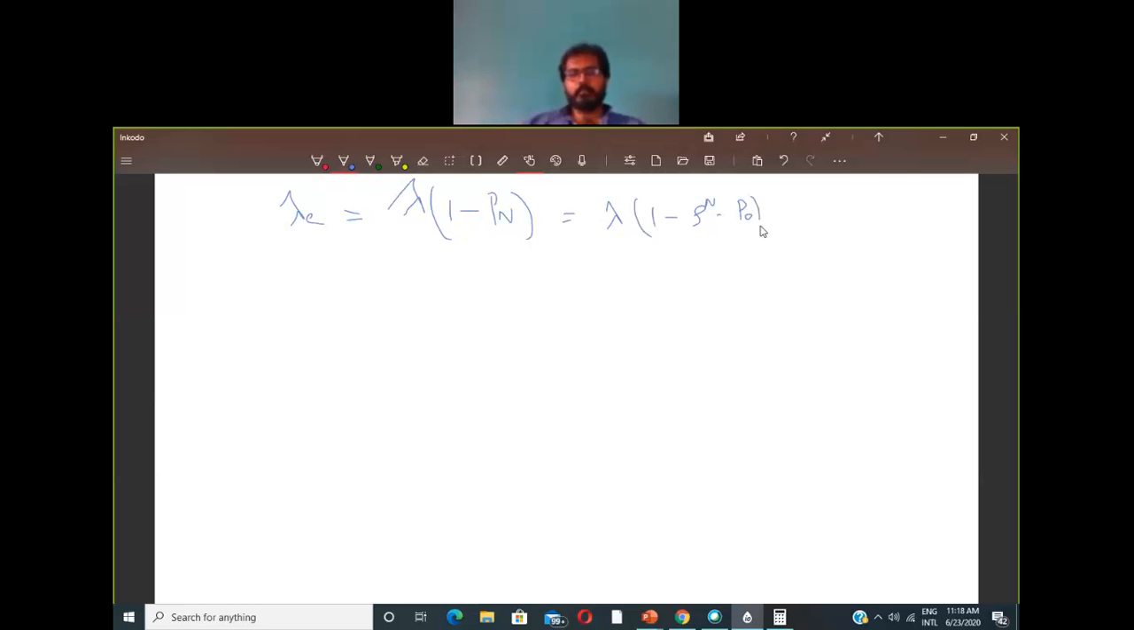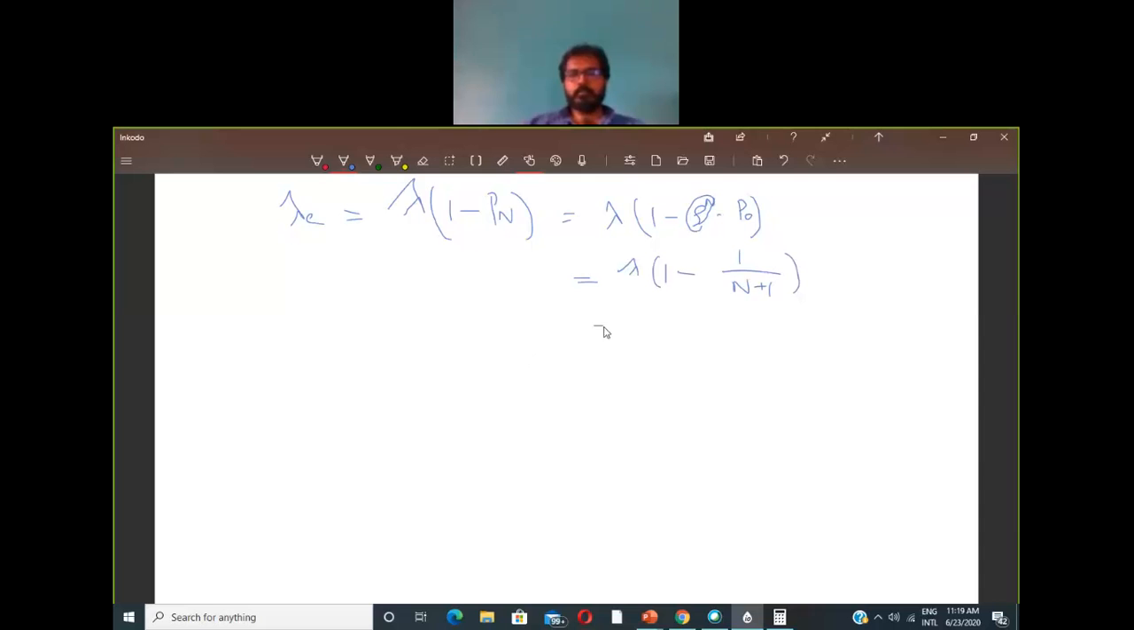Now for this we have the value of rho equal to 1, because in this example the arrival rate equals the departure rate. So rho equals 1, so this term will be 1, and it reduces to lambda into 1 minus p0. Now the value of p0 is nothing but 1 divided by n plus 1, right. So we'll have lambda into 1 minus 1 divided by n plus 1, as rho equals 1.